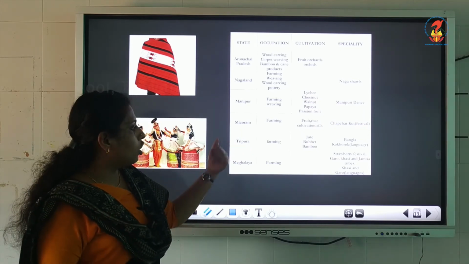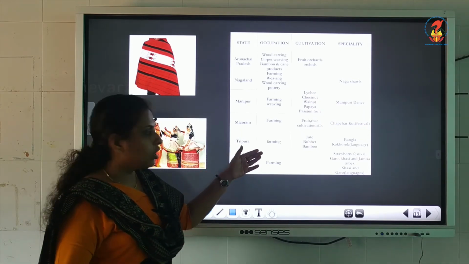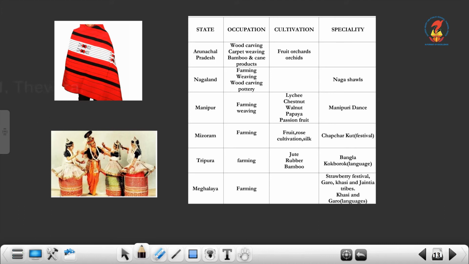Okay. Now let's move on to Tripura. In Tripura also the occupation is farming. They cultivate jute, rubber and bamboo. And the specialty given in your textbook is about their language. They speak the languages called Bangla and Kokborok. So these are the specialities of Tripura.